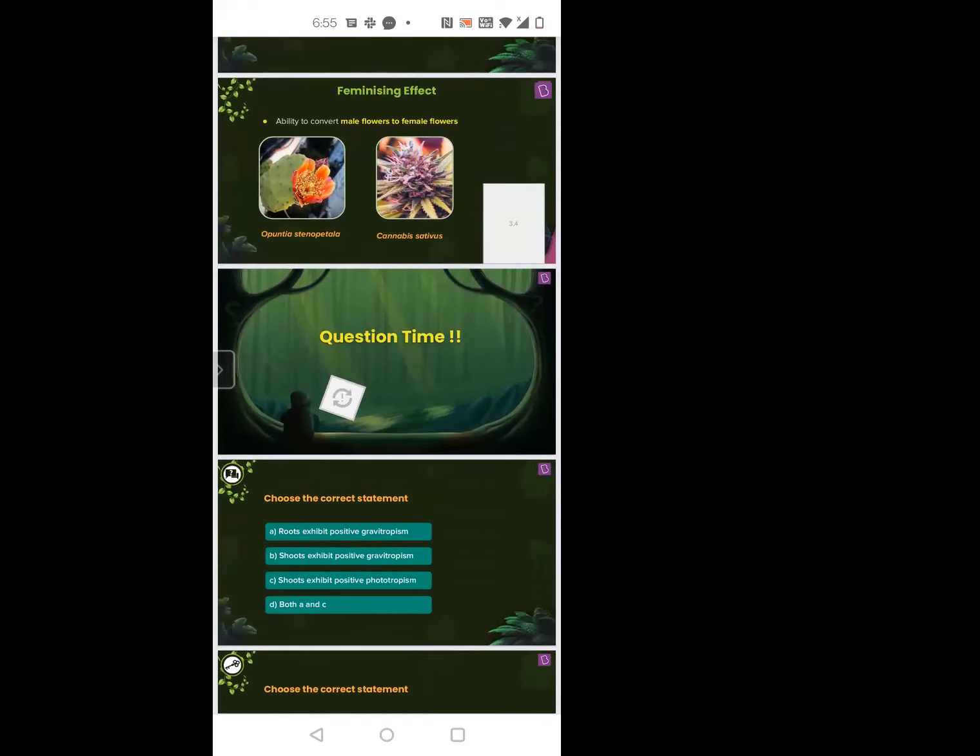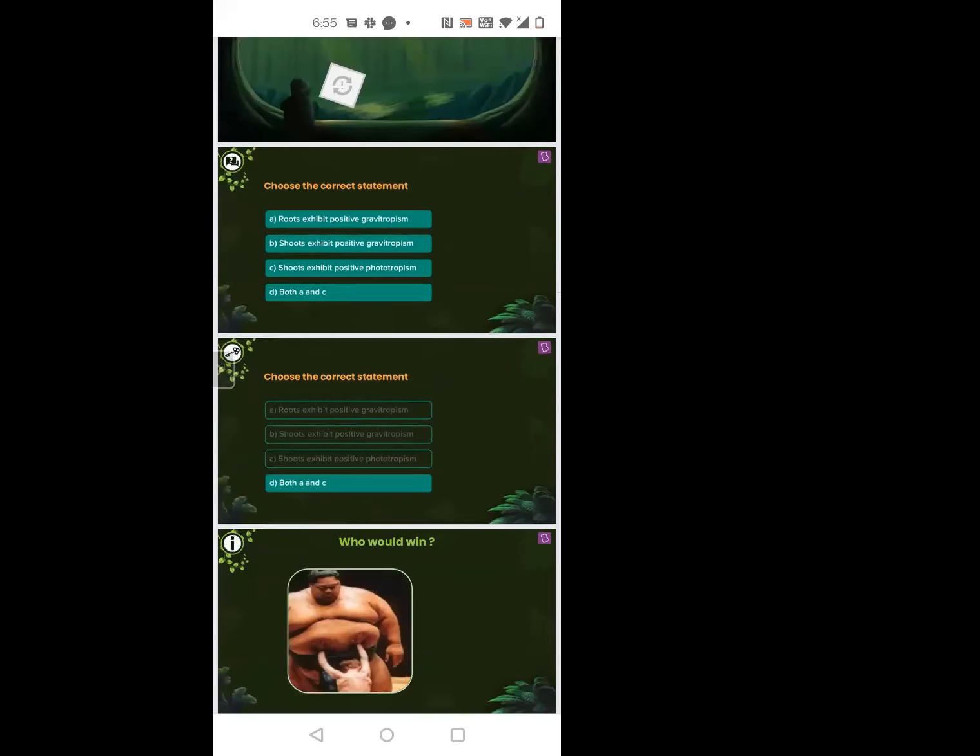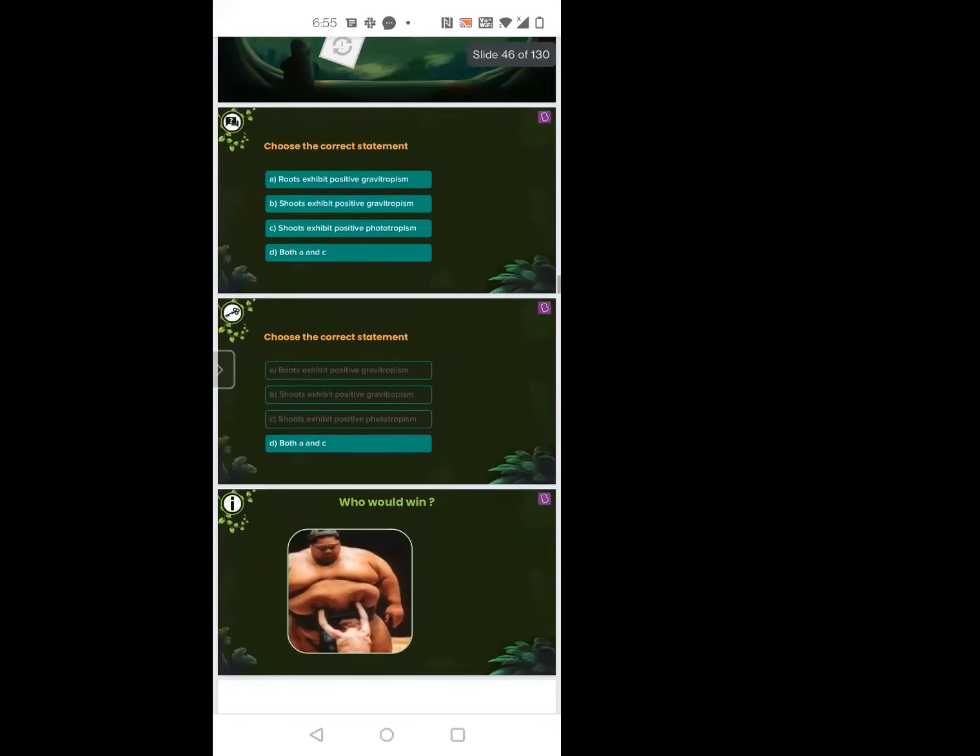Okay, choose the correct statement. Roots exhibit positive gravitropism. Correct. Okay. First one, roots exhibit positive. Correct. A and C.